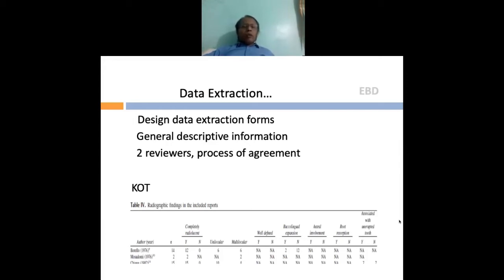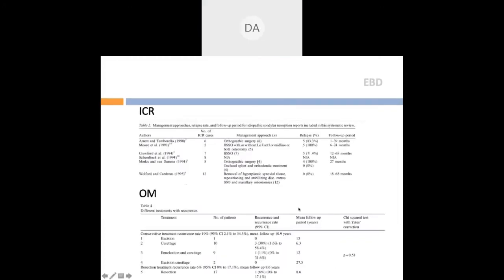So I had proper, clear data extraction forms ready, and these were our data extraction forms. The one in the previous slide was for KOT, and this one is for the ICR, and this identifies the author. Just to give you an example, the number of cases identified from different articles, what management approach was used, what was the relapse rate, what was the percentage of relapse, and when you have a relapse rate, you also need to have a follow-up period.